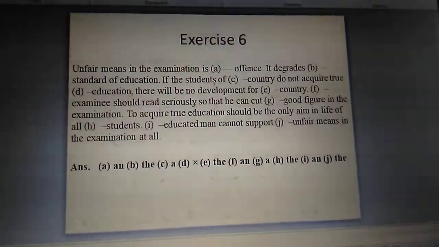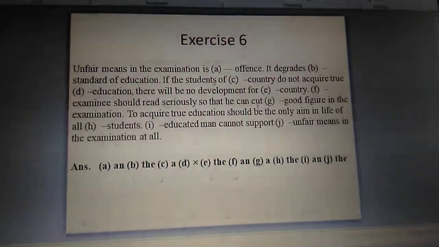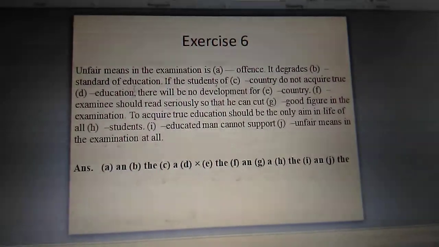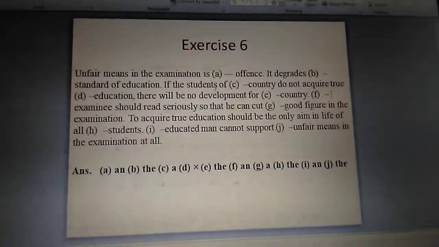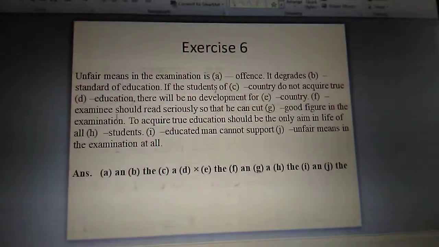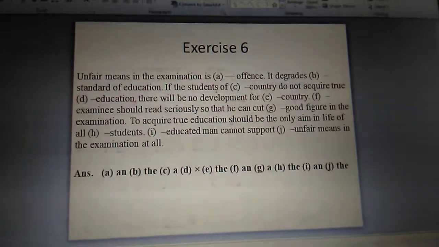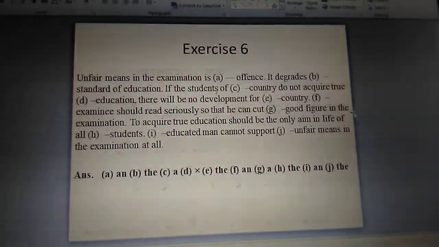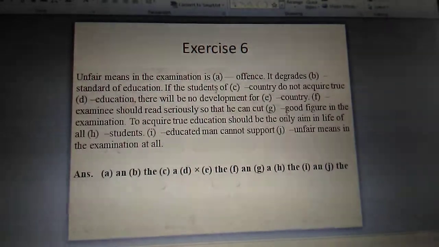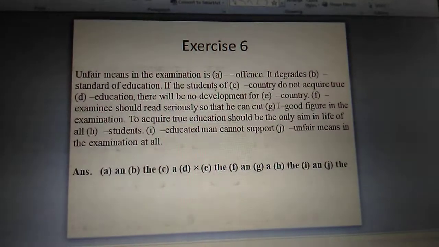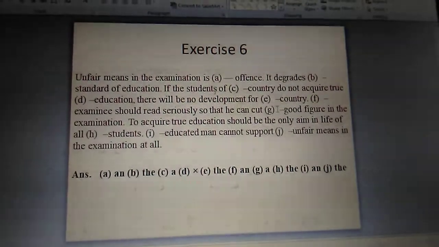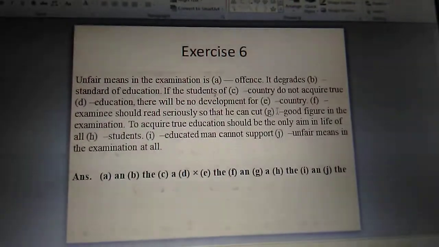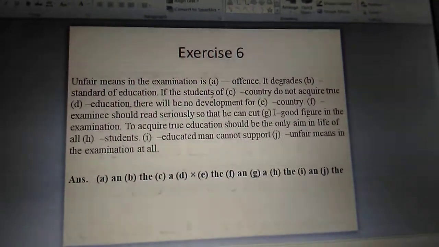An examinee should read seriously so that he can cut a good figure. Look here. Here to mean one examinee, we can use an. An examinee should read seriously so that he can cut a good figure in the examination. Cut a good figure, this is the phrase, you know. That is why you have to use a here because of the phrase. Similarly you have to use in exercises also.